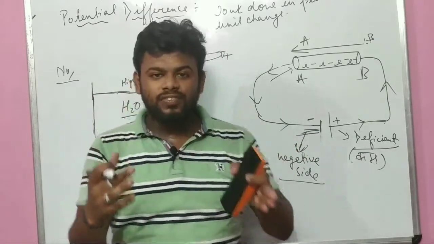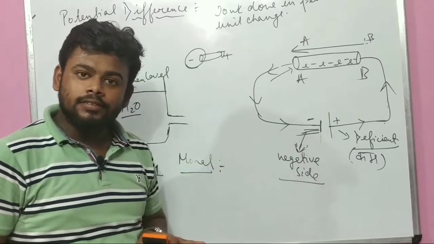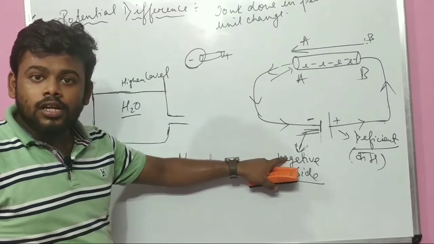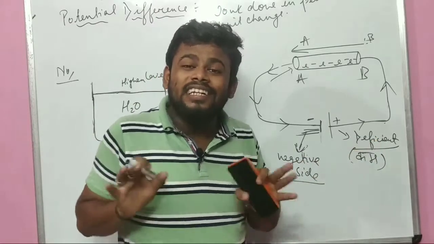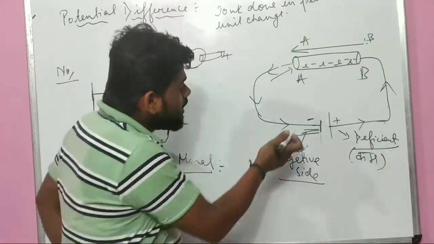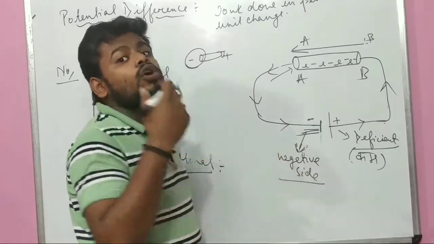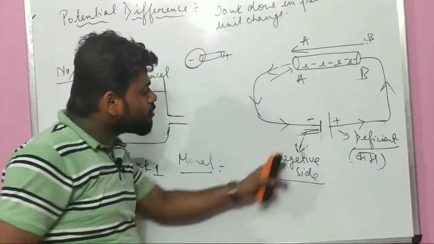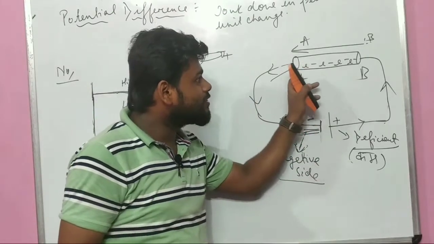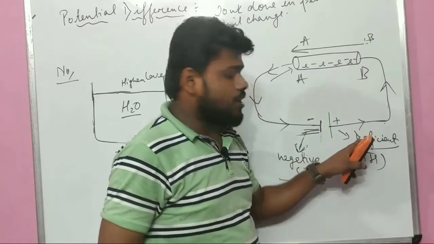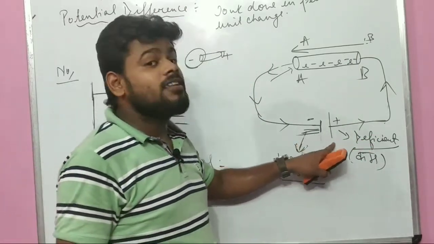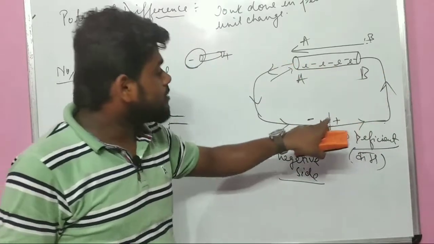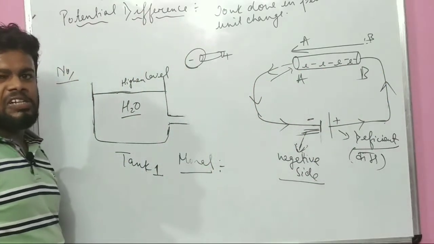To create a potential difference, we have to place a battery or a cell, and in the negative side of a battery there are lots of electrons, compared to the positive side, which is deficient in electrons. The electrons pass from here, where there are lots of electrons, and have to be given to the positive side. So electrons always flow from here in a conductor, and the current always flows from positive to negative. I think the concept is pretty clear to you now.